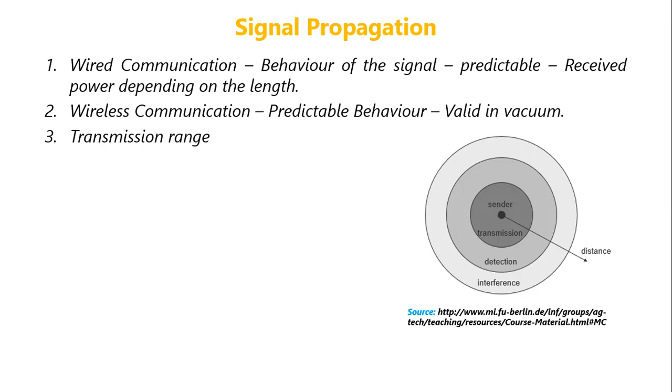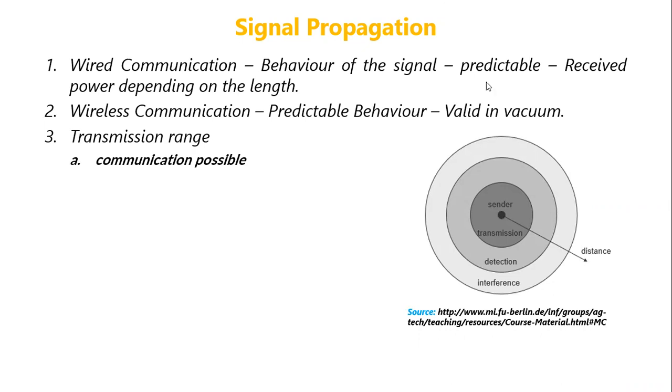Hence, let us try to understand the transmission range of a wireless signal. So the transmission range of a signal, I mean the communication range. Let us understand the communication range of the signal. The communication range of the signal can be divided into three parts: transmission range, detection range, and interference range.